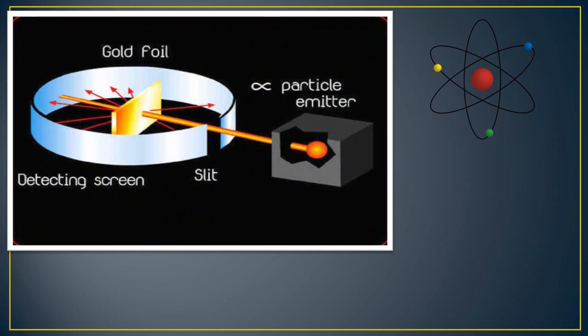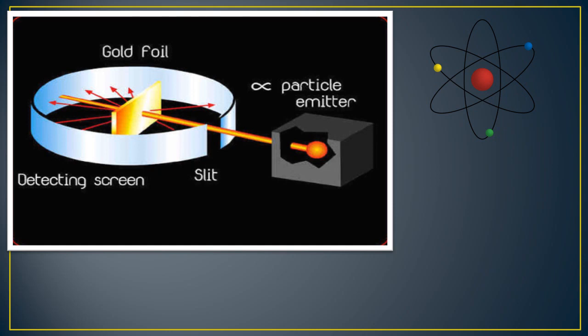Rutherford took a very thin gold foil, thickness about 10 raised to minus 4 millimeter, and bombarded it with positively charged alpha particles emitted by a radioactive element. He observed the path of the alpha particles by means of a fluorescent screen around the gold foil.